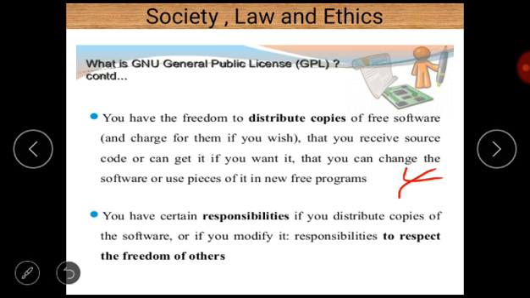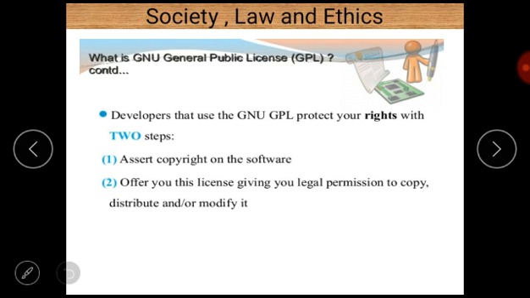And you have certain responsibilities if you distribute copies of the software, or if you modify it, responsibilities to respect the freedom of others. Developers that use the GNU GPL protect your rights with two steps. First step is to assert copyright on the software. Second, offer you this license giving you legal permission to copy, distribute and modify it.